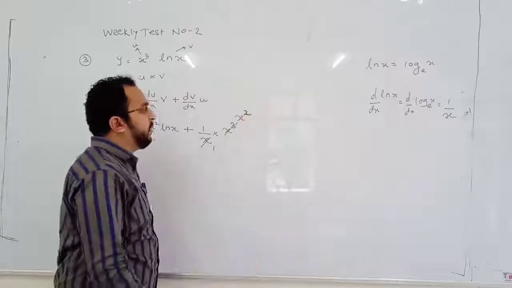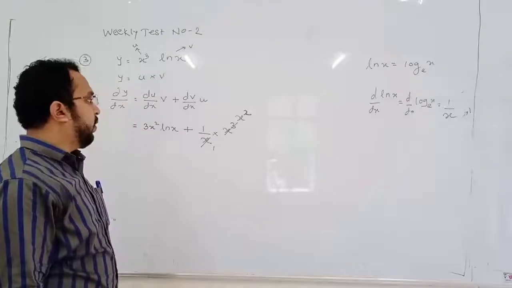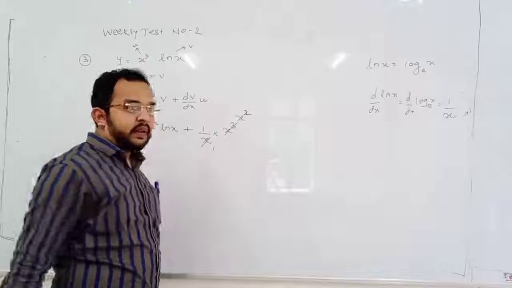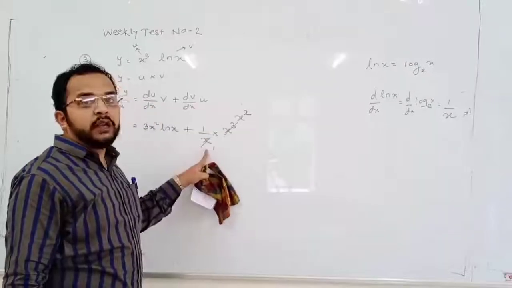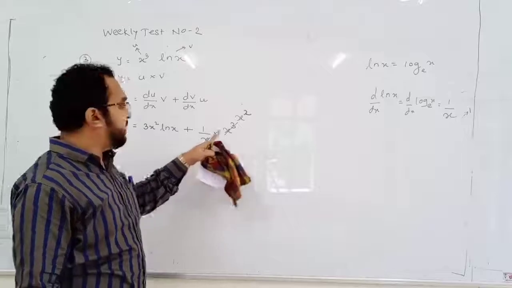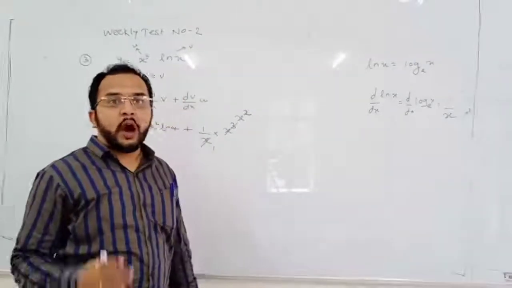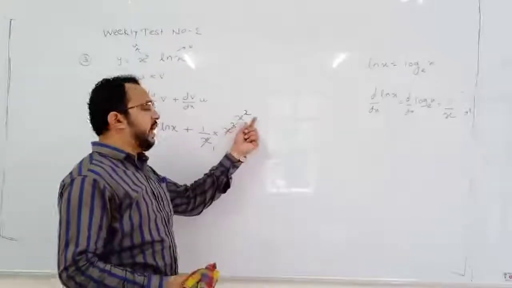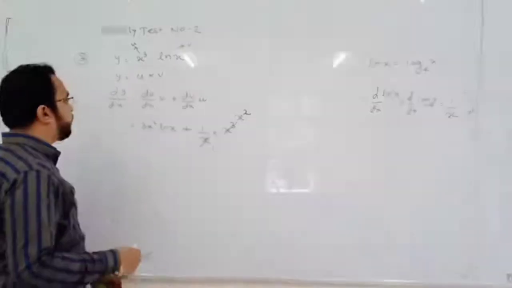Because there are total 3 x's and in the denominator there is only a single x, out of 3 x's, 1x will be cancelled out and only x square remains.